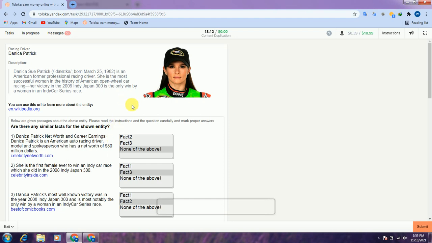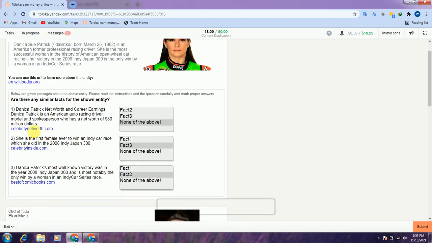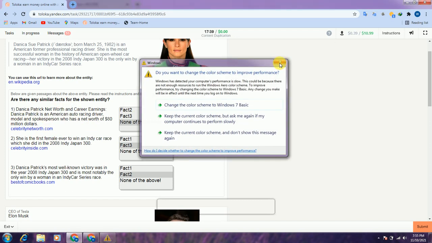So here is the second task. If you read the first entity, Janika for trick network is career earning, so it is about the earning. And if you read the second one, she is the first female ever to win a lady car race. And if you read the third one, well-known victory was the President Japan, the most novelty when woman in the car race. So the second is about car, and the third is also about car race. And the first one is about the earning.